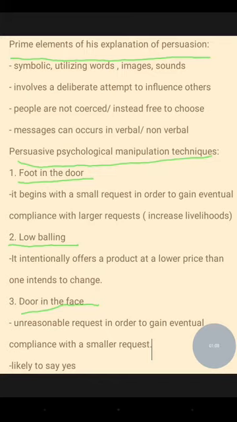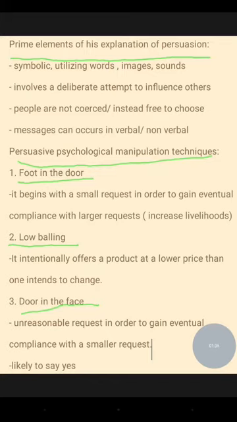We discussed that some messages are more effective. And second, persuasive psychological techniques. In this technique, we say some important words that have a psychological impact. For example, foot in the door. It begins with a small request in order to gain eventual compliance, which also increases the likelihood of compliance by a person.